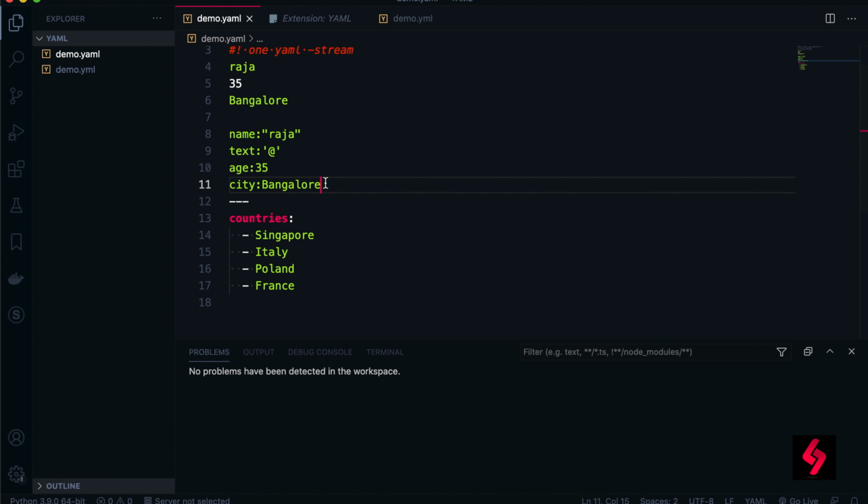But this data which is scalar to scalar, and this data which is only scalar, this is a scalar to scalar mapping. This is scalars to a sequence object. Countries is a sequence object, and it is separated by the three dashes. So this is called two documents. This is document one, and this is document two in the same stream. Stream is nothing but the YAML file here, right? Hope you got it.